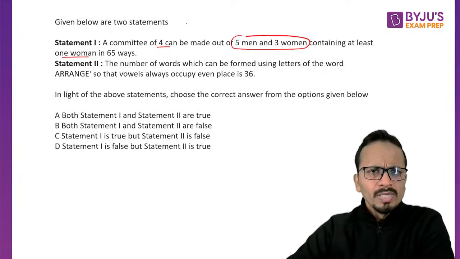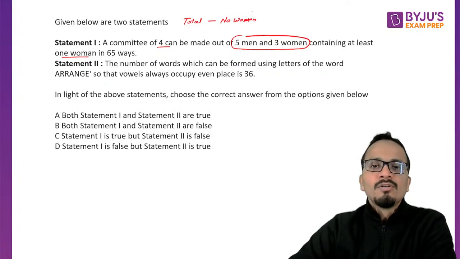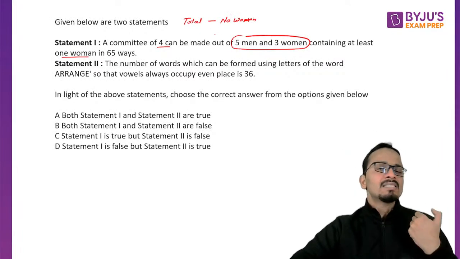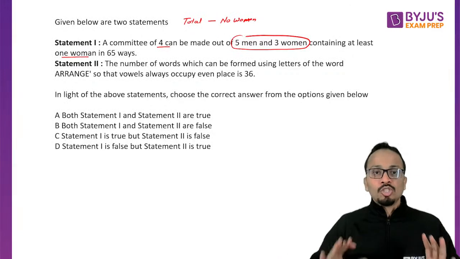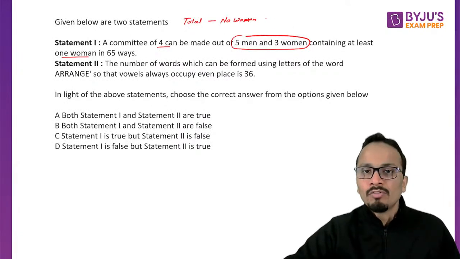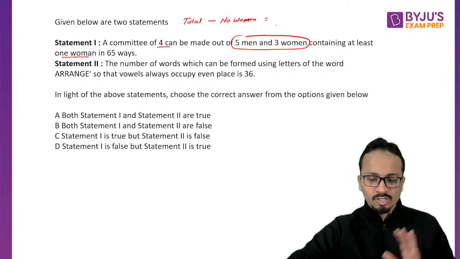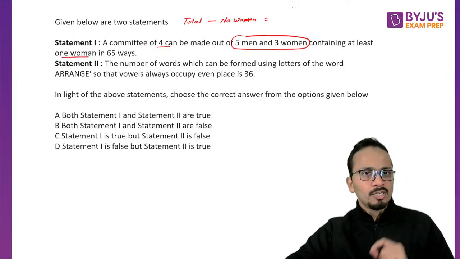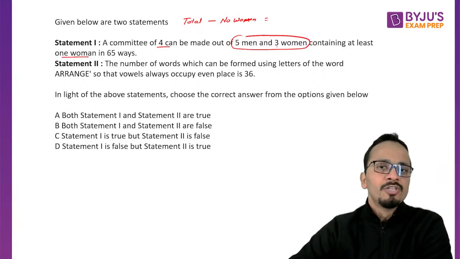So what I'll do is I'll find out the total number of ways and subtract the ways in which no woman is selected. That way I'll get the number of ways in which at least 1 woman is selected. To start with, the total number of ways: a total of 8 people are there, 5 men and 3 women.